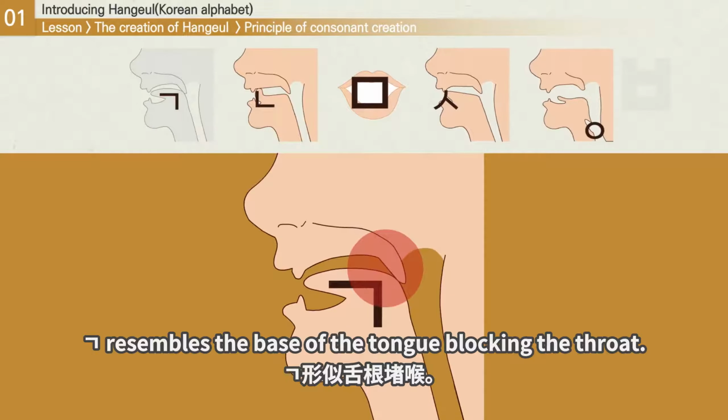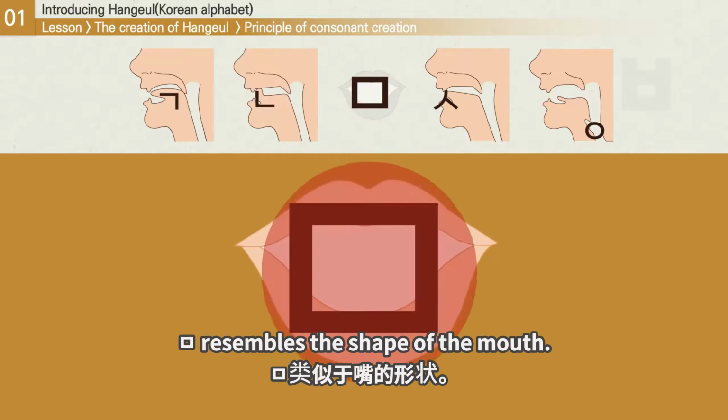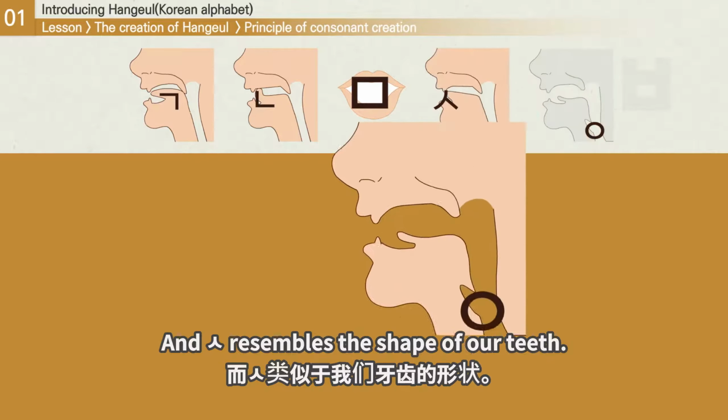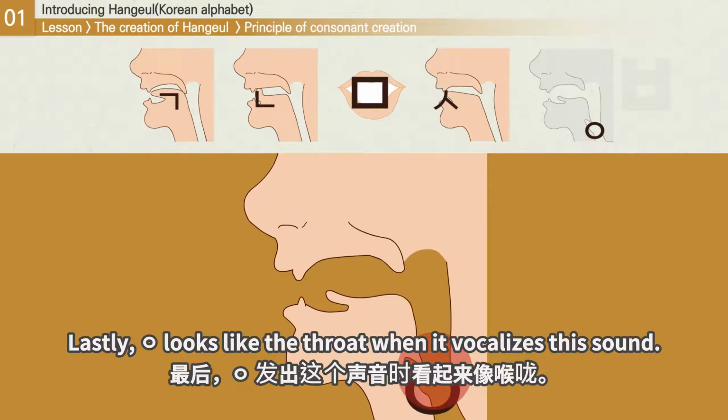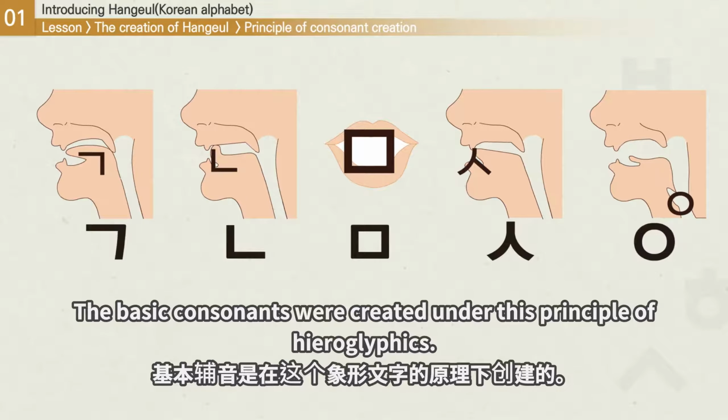기억 resembles the base of the tongue, blocking the throat. 니은 resembles the tongue being placed against the upper teeth. 미음 resembles the shape of the mouth. And 시옷 resembles the shape of our teeth. Lastly, 이응 looks like the throat when it vocalizes this sound. The basic consonants were created under this principle of hieroglyphics.